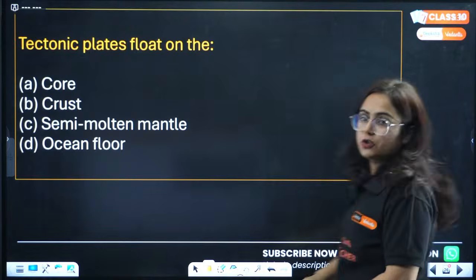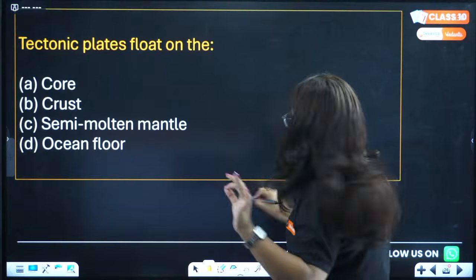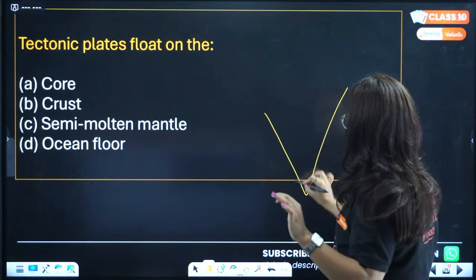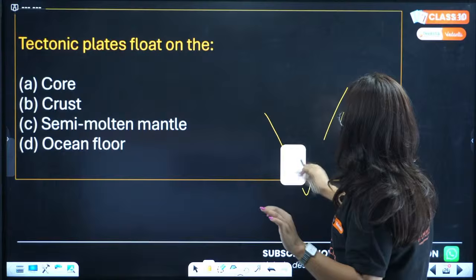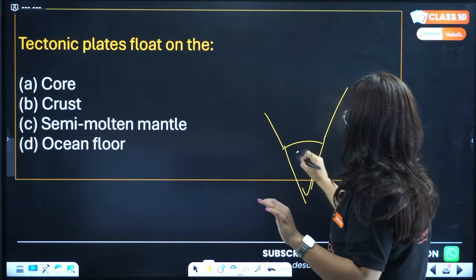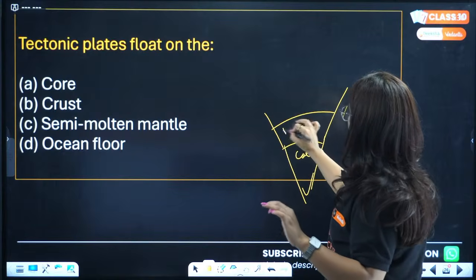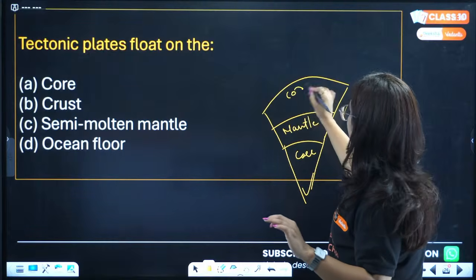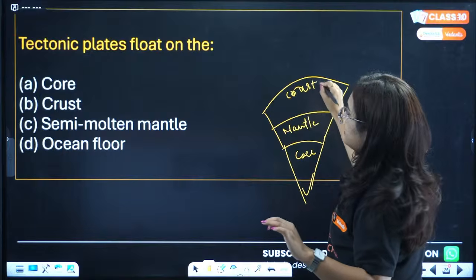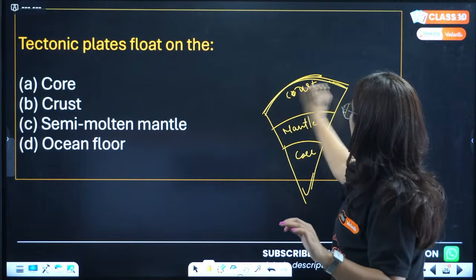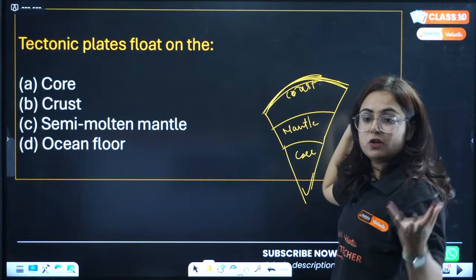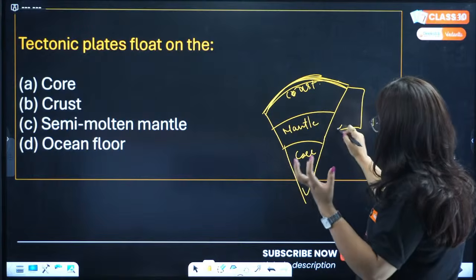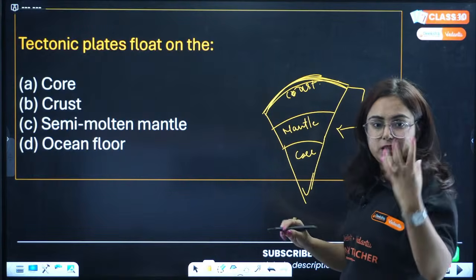Tectonic plate floats on. We know that Earth's surface is like a wave. Here it is core, then we have mantle, then we have crust. So tectonic plates are part of the crust. They float on semi-molten mantle.